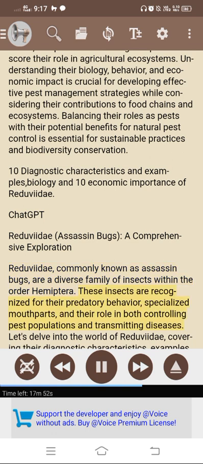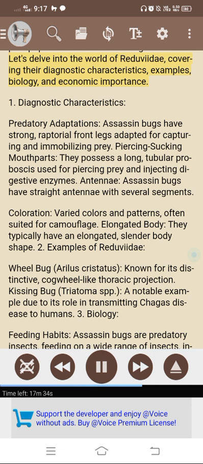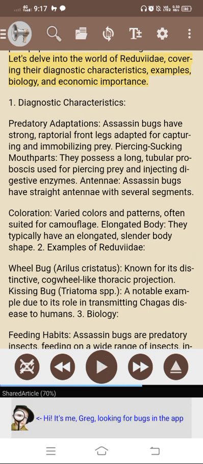These insects are recognized for their predatory behavior, specialized mouthparts, and a role in both controlling pest populations and transmitting diseases. Let's delve into the world of Reduviidae, covering their diagnostic characteristics, examples, biology, and economic importance.